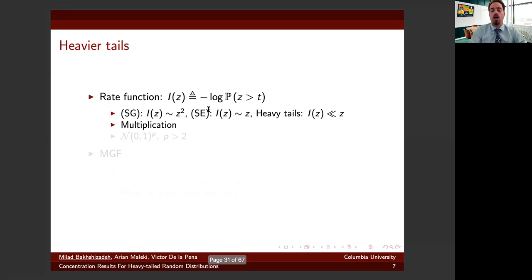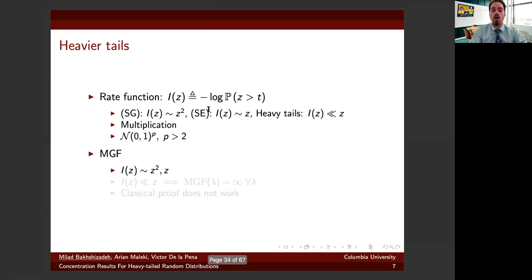One might ask how it is possible to get a heavy tail distribution simply by multiplication. For example, a Gaussian random variable to the power p, where p is greater than 2, lies in the class of heavy tail distributions. As we saw, the MGF is a key function in the proof of the concentration inequalities.